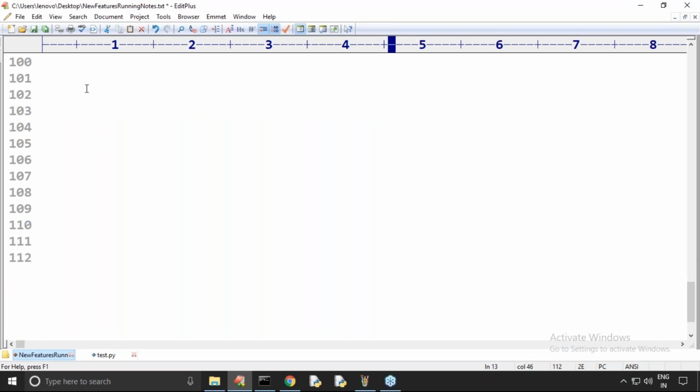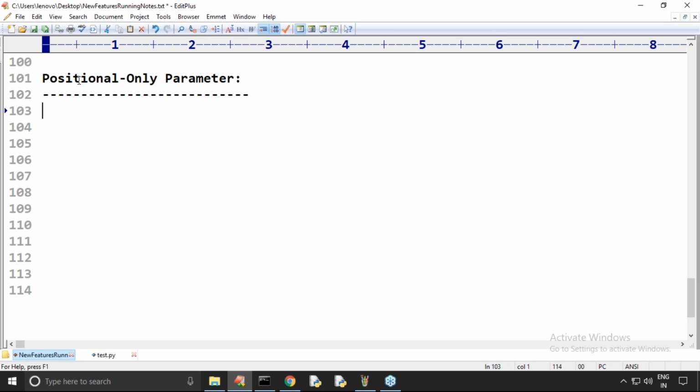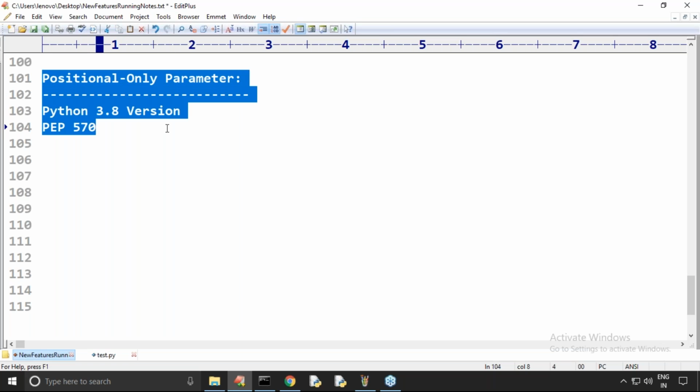Now the next new feature we have to discuss is positional only parameter. What is this concept? This positional only parameter concept also came in the Python 3.8 version as part of PEP 570, Python Enhancement Proposal.